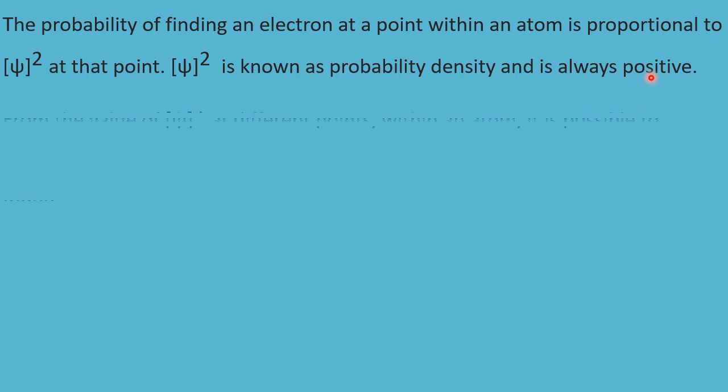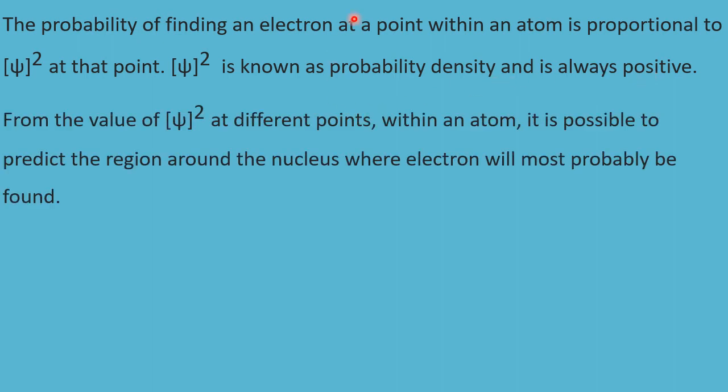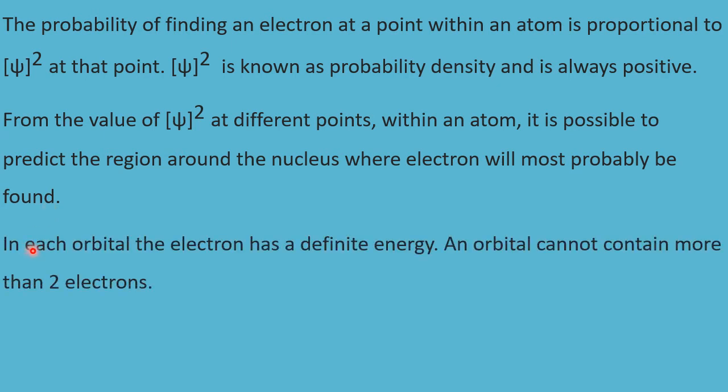That is the meaning. From the value of modulus psi square at different points around the nucleus within an atom, it is possible to predict the region around the nucleus where the electron will most probably be found. That is called the orbital. In each orbital, the electron has a definite energy. An orbital cannot contain more than two electrons because an orbital is very small. Maximum it can take only two electrons, not more than two.